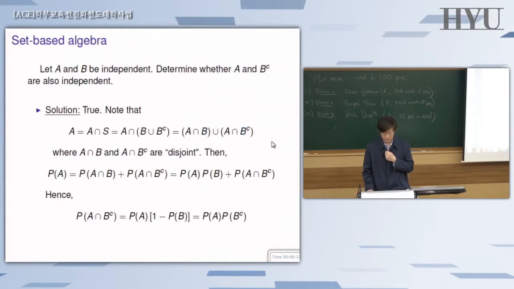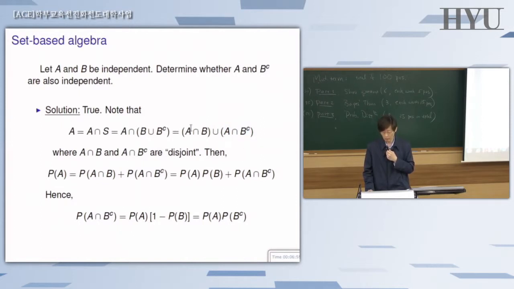Clearly, the first partition and the second partition are independent, not disjoint, nothing in common, right? So the set A intersection B and the set A intersection B complement should be disjoint. No common elements belong to both of these. Because in order to be in here, the element must belong to B, but then that same element cannot belong to this one, because that must belong to B complement, but that's impossible.